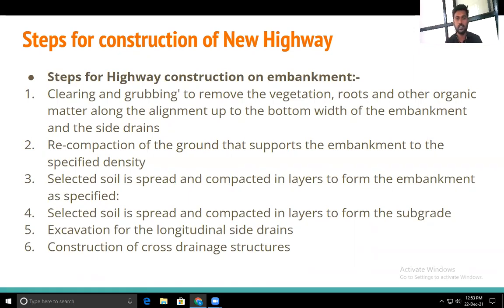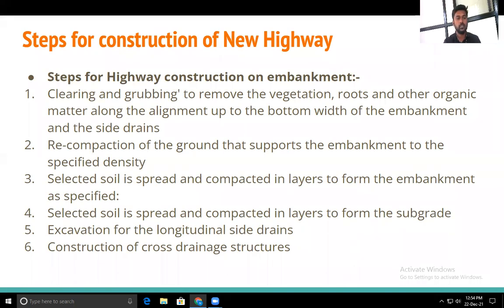In the next PPT, there is the stepwise procedure for each layer. What procedures are to be followed, that we have to see in this chapter. If we have to go for the base course, what procedure is to be followed for construction of the base course. If we have to go for the subgrade, what procedure we have to follow for constructing the subgrade. For the waterbound macadam, for the flexible pavements, what steps to be performed. If we have to construct the concrete surface pavement, then what steps are to be performed. That we are going to study in the next PPT in this chapter.